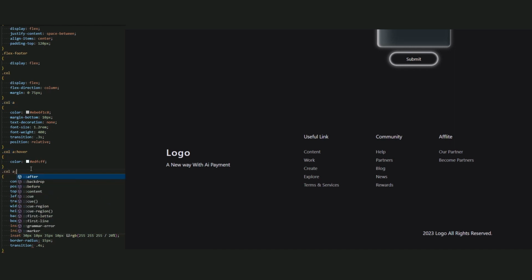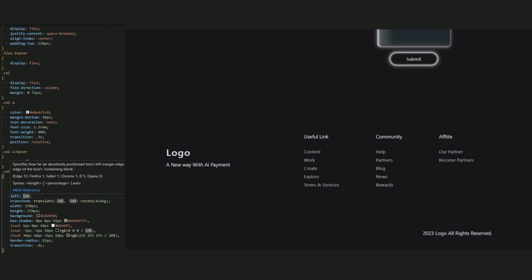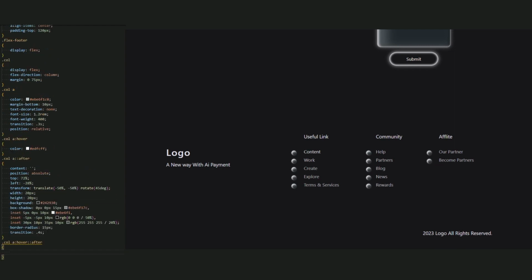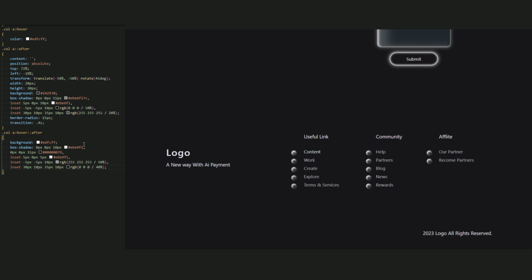Now change the name of a square and be a call A after. Okay, let's change the top be a 72% and the left be a minus 28%. And for the width and the height be a 20 pixel. And now let's get hover of this square. When you hover the links, now add this box shadow of this. Very good.